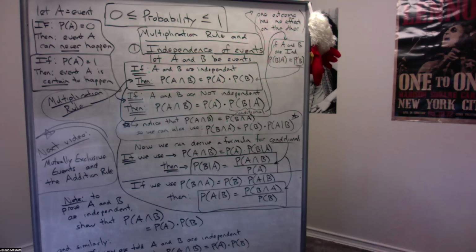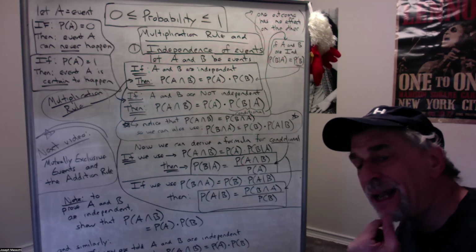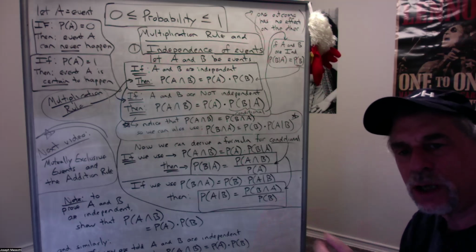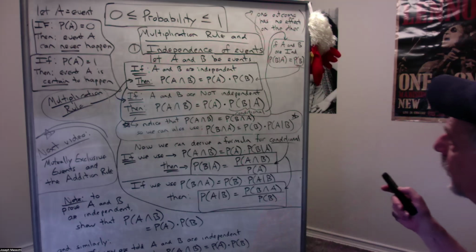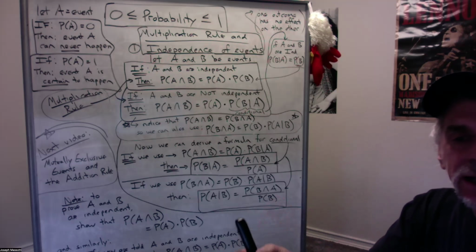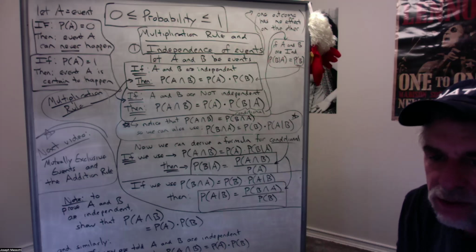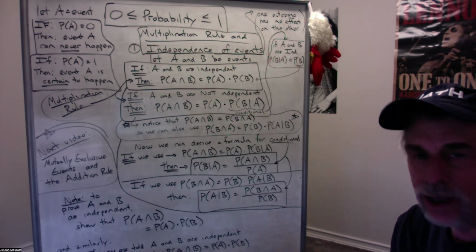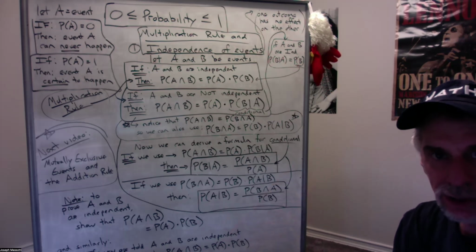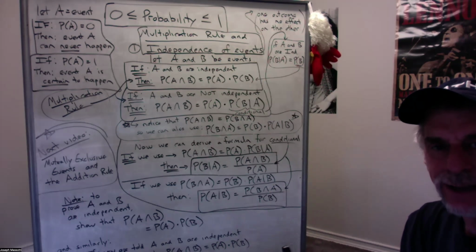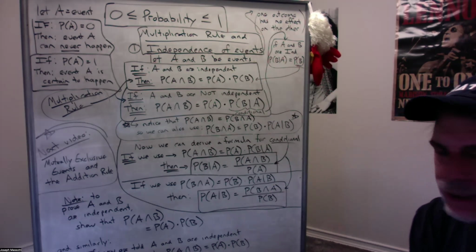Now, you can take a philosophy class and we can argue that everything we do in life has an effect on every other thing we do, but that's a different class. We're talking about probability here. Let's say I flip a fair coin and I roll a fair die. The heads or tails on the coin has no effect on the number on the die. That's called an independent event, or 2 independent events. One has no effect on the other.